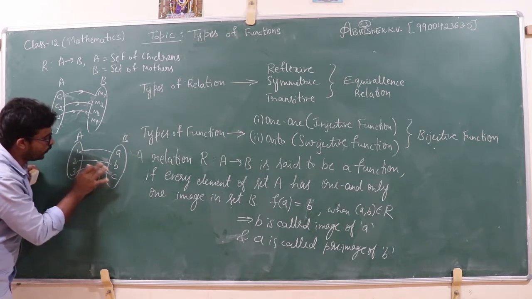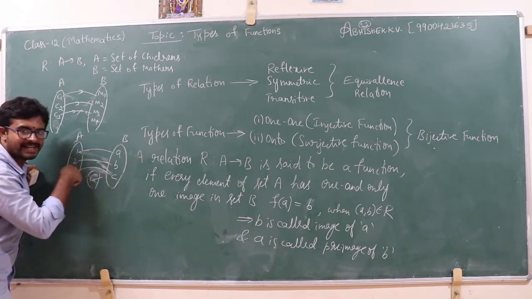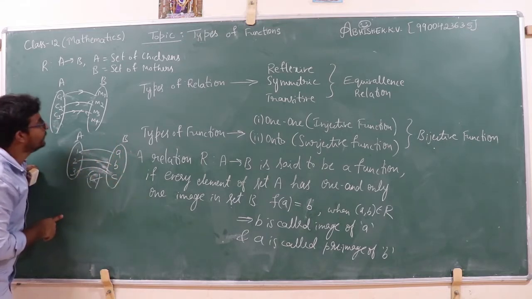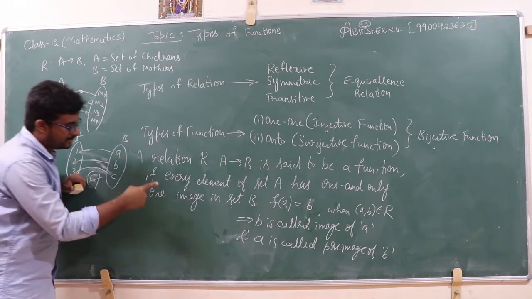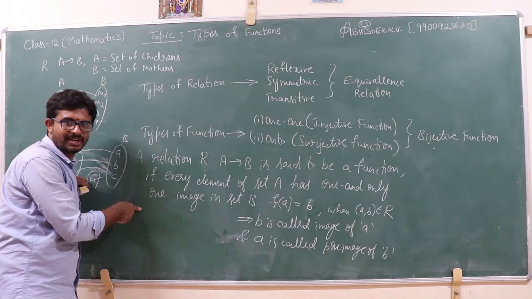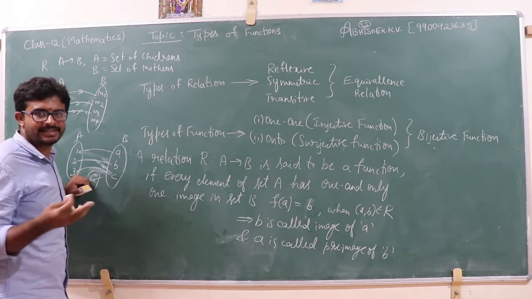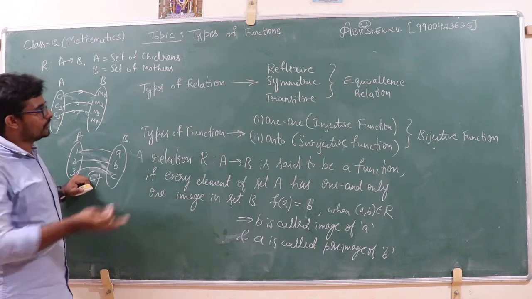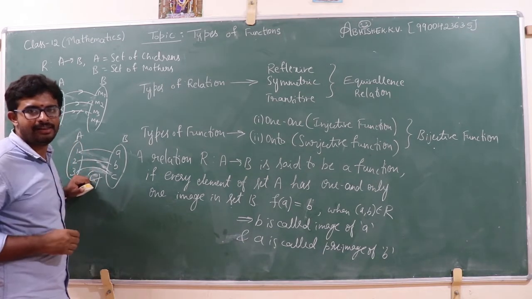So I hope you all understand. But this is what? This is a function. Every element of set A has one and only one image in set B, and this is the keyword to remember the definition of function. And this is the actual definition of function, which we have already studied in our class 11. So this is about the definition and example of function. I hope you are all getting this.